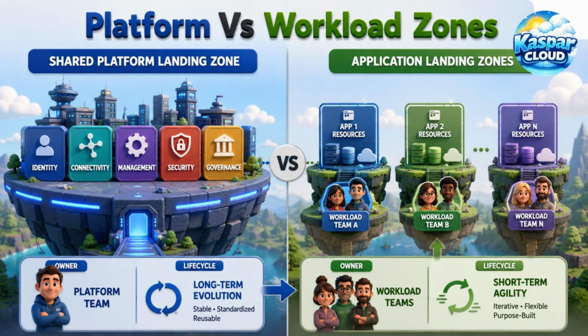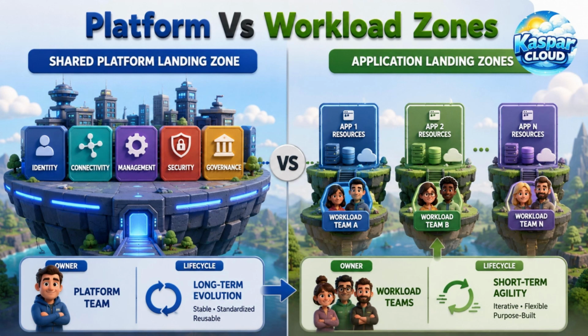Azure landing zones are built around two major concepts: the platform landing zone and application landing zones. The platform landing zone provides the shared foundation used by many workloads. It includes services and controls for identity, connectivity, management, security, and governance. Application landing zones are where workload teams deploy application resources.